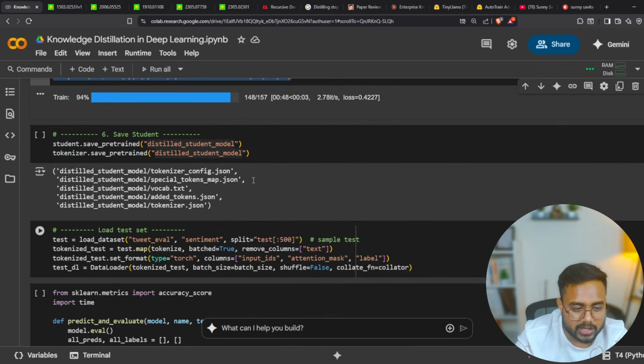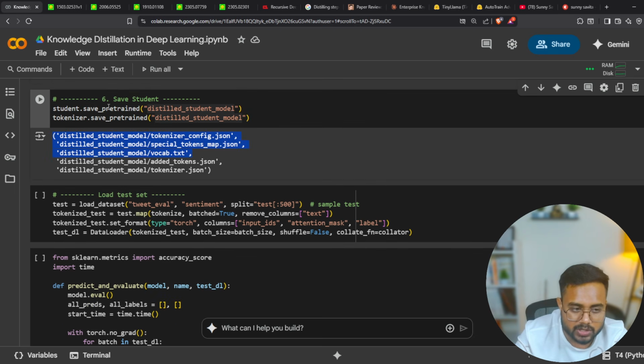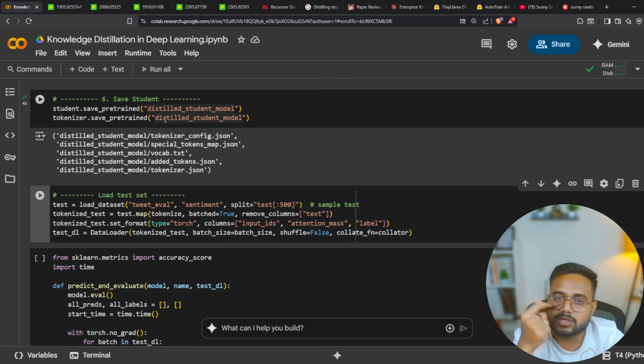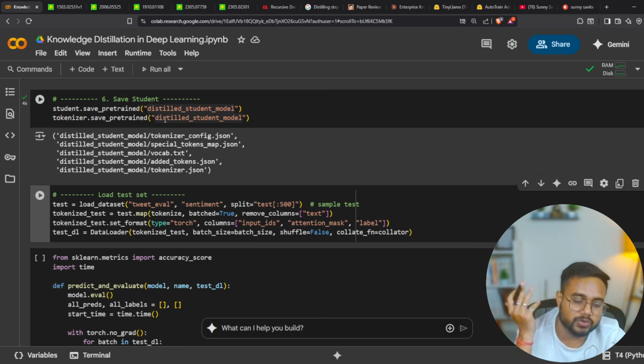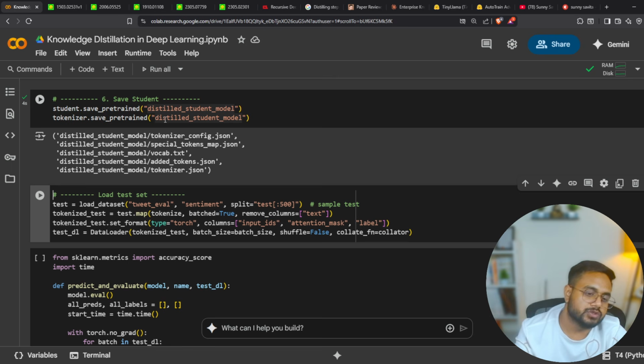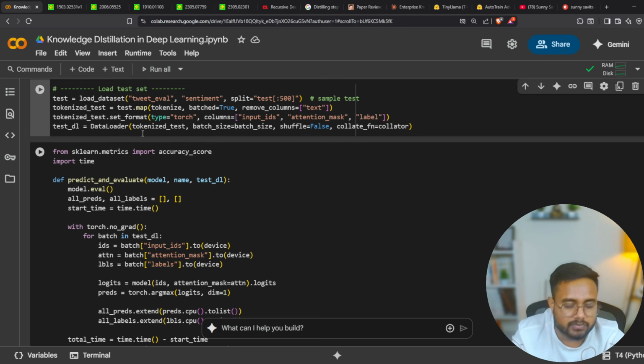Now coming to the next part. Here we have the next method where I'm going to save the model. So save pretrained, I'm going to save the distilled model. This distillation has been done on top of the BERT model. You know the DistilBERT model, which was trained by some community, some researchers. Now this particular model, this DistilBERT, we have trained by ourselves. You can train your own model to run on a small device, in a small configuration, with faster inferencing, right? So we are able to save the model. Now I'm going to test the time and the accuracy between the normal model as well as the distilled model.